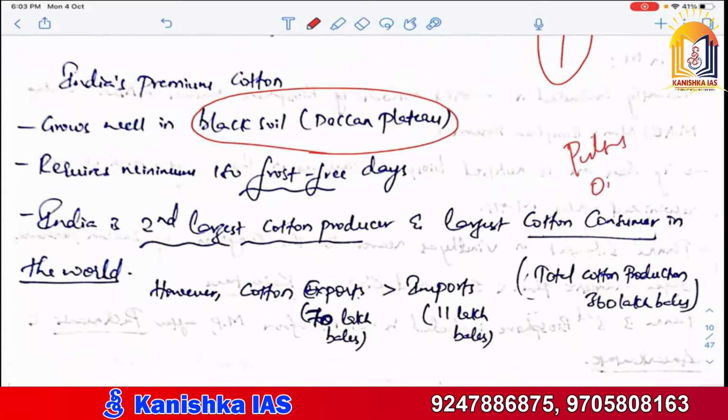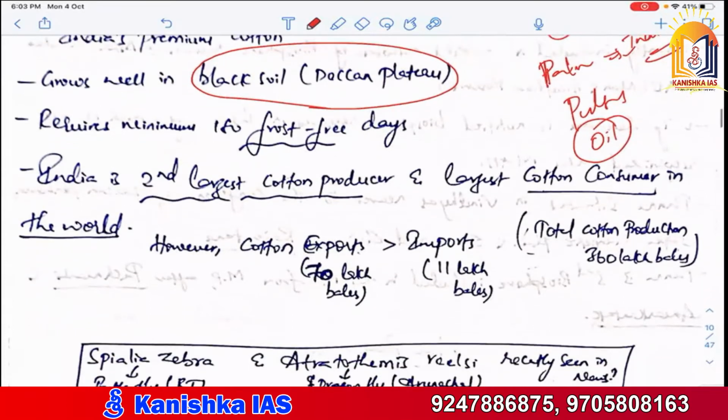Pulses and oil, palm oil. In India, palm oil consumption is more. We import palm oil from Indonesia, Philippines. Palm oil from Indonesia we import. So Economic Survey Volume 2 explains which commodity we import more, which commodity we export more. So just look into it.